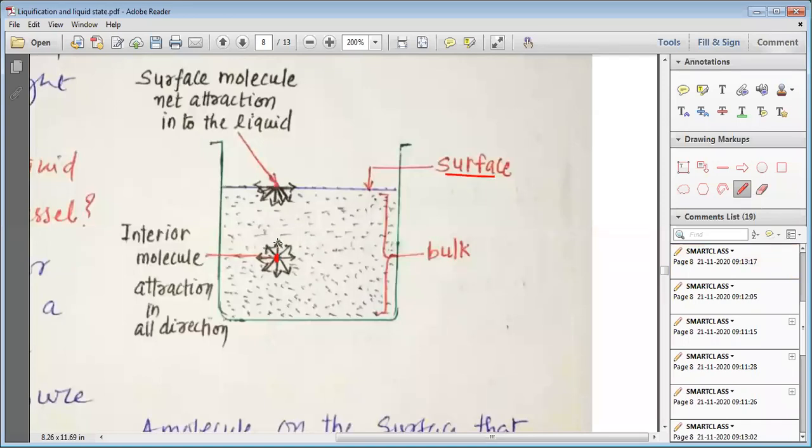And that is why it has the force of attraction from the different molecules in all directions. So the force of attraction for this molecule is equal in all directions, and due to this equal force of attraction, it has balanced forces.